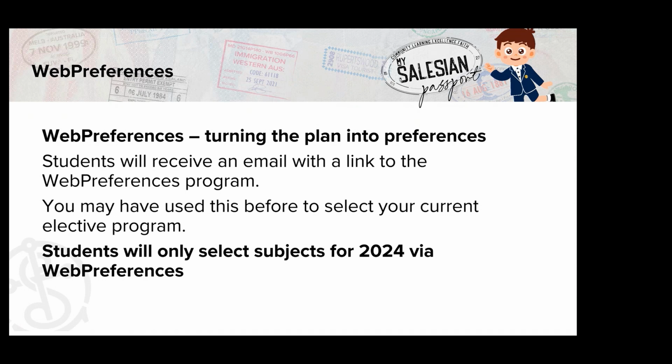And we will use this same program for our My Salesian Passport planning. In Web Preferences, this is where students will turn the plan into subject selections for 2024. So whilst they have a plan for hopefully multiple years, at this point, we get them to think about just next year and what does that look like.